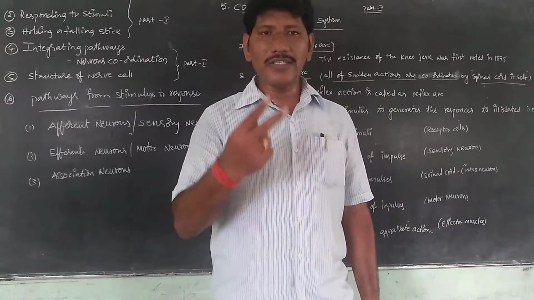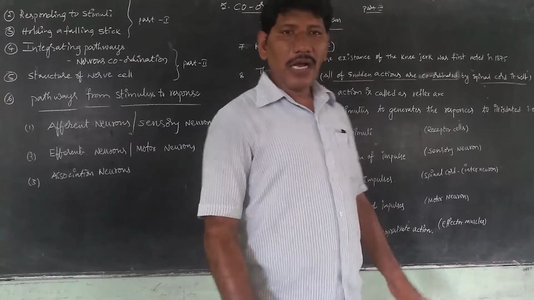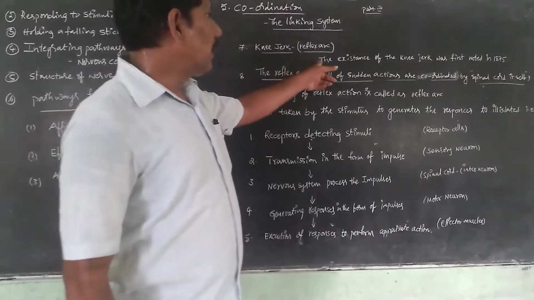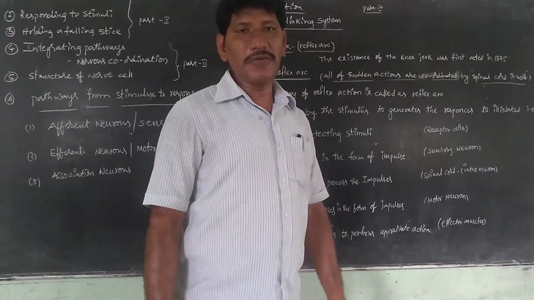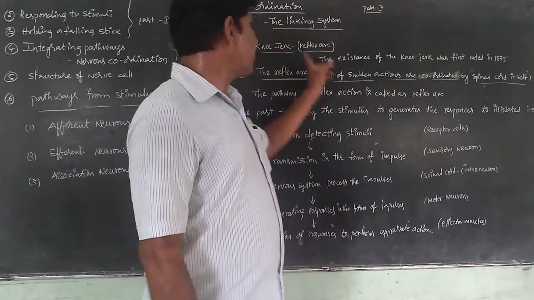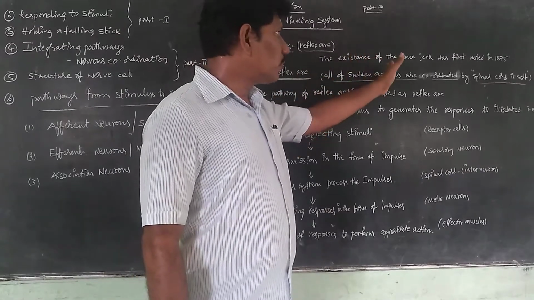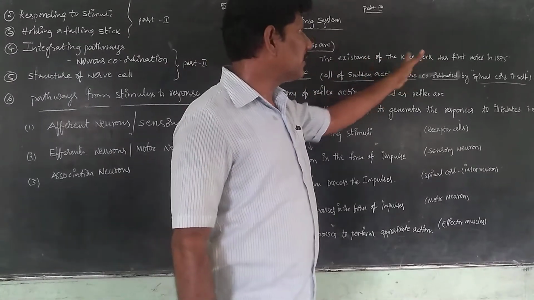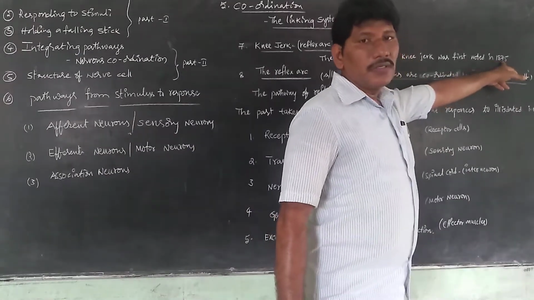So the first example is the knee jerk. The existence of the knee jerk was first noted in 1875. Is it clear, children?